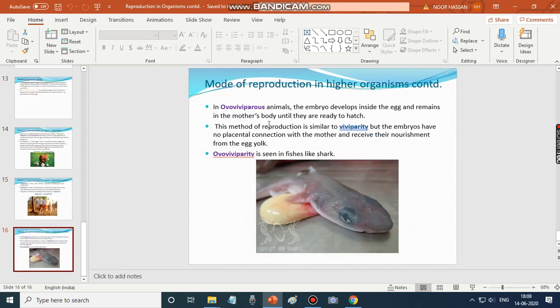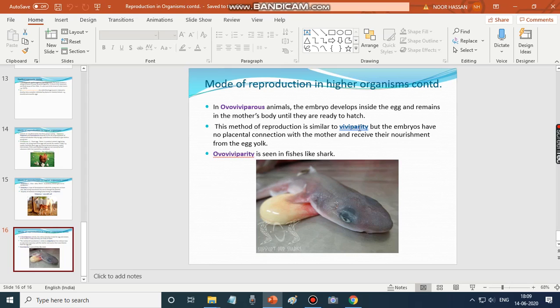And last one, this is about ovoviviparous animals. Here the embryo develops inside the egg and remains in the mother's body until they are ready to hatch. The difference between oviparous and ovoviviparous is that oviparous animals lay their eggs outside the body, in the outer environment. Then the development occurs inside the egg, and after that the eggs hatch out. That is what we discussed already. But in ovoviviparous animals, embryos develop inside the egg and remain inside the body of the mother until they are ready to hatch.